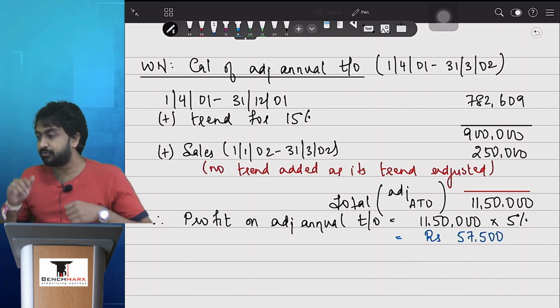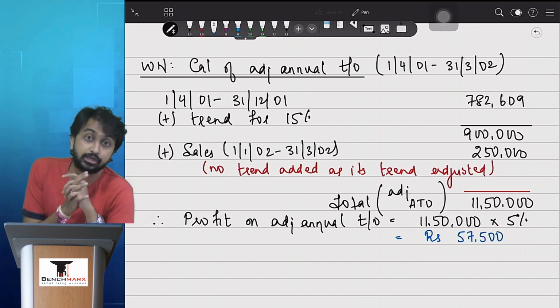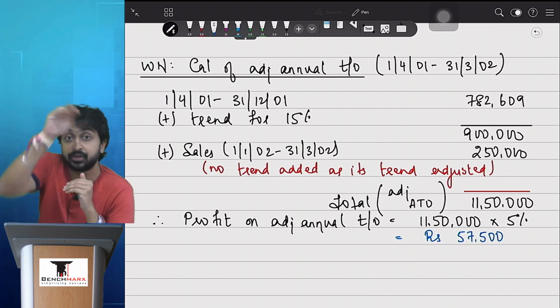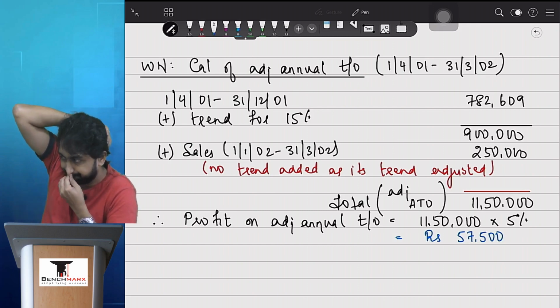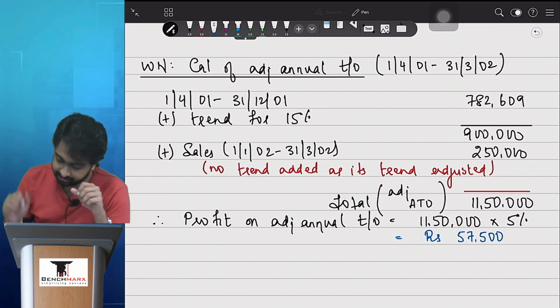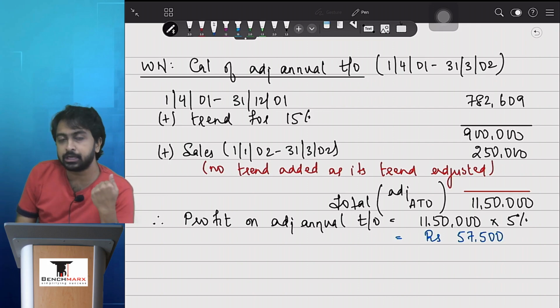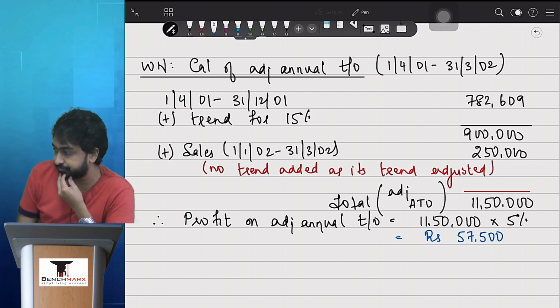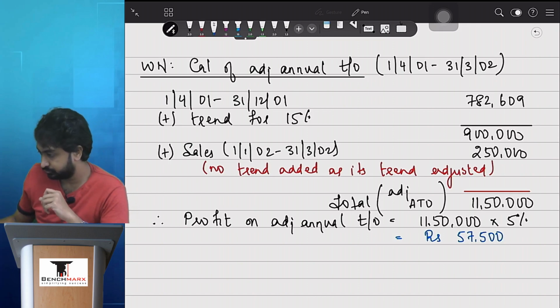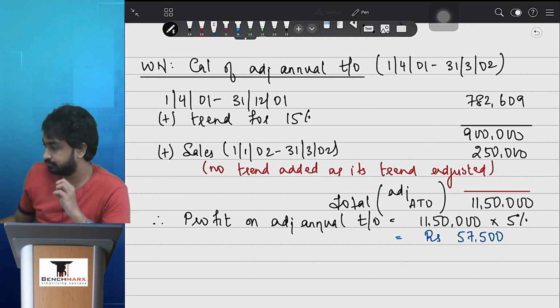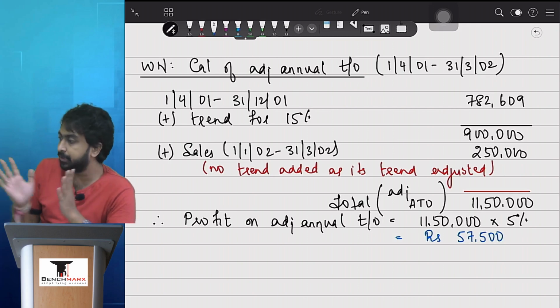Yes, so have we found the profit on adjusted annual turnover which we will need in the computation of point number 7C? Yes. So can we go to point number 7C and compute 7C का amount? Have you guys copied this working note? बताइए. Working note copied, everyone?